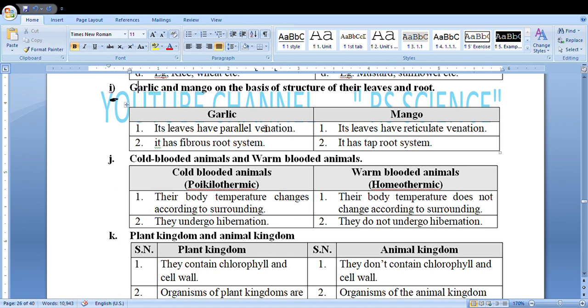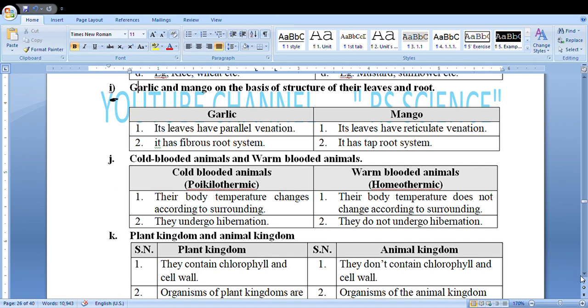It has parallel venation because it's a gymnosperm. It has reticulate venation. It has a fibrous taproot system. Cold-blooded and warm-blooded, obviously, it's already discussed. Their body temperature changes according to surroundings, but this does not change in warm-blooded. They undergo hibernation. They do not undergo hibernation. Hibernation means winter sleep, remaining dormant over the extreme climate.